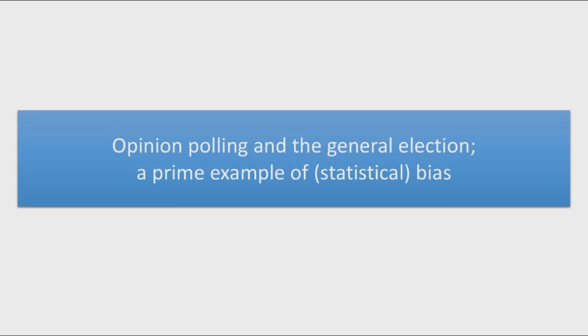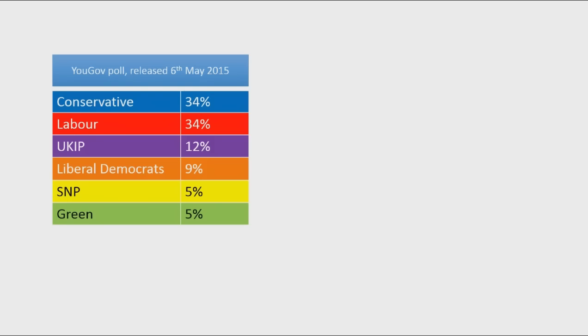The UK has just held a general election, and the opinion polls released prior to the election have raised a few interesting statistical issues. The day before the election, YouGov released a poll suggesting that the Conservatives were expected to get 34% of the vote, Labour 34%, UKIP 12%, the Lib Dems 9%, SNP 5%, and the Green Party 5%. This is just a snapshot of public opinion, and it can be used as an estimator to give us an idea about how the population is going to vote.